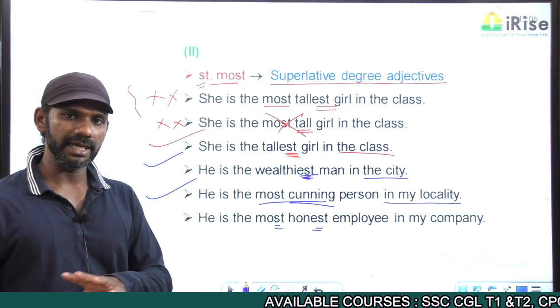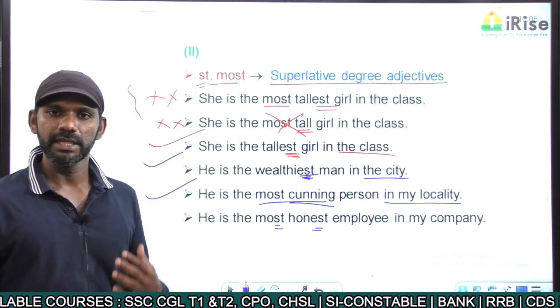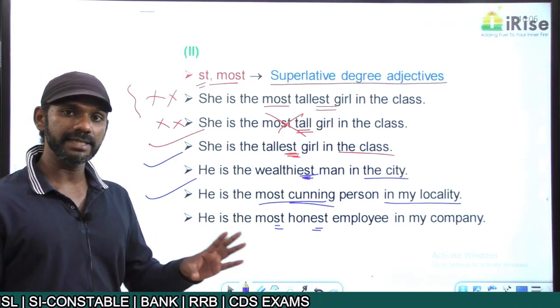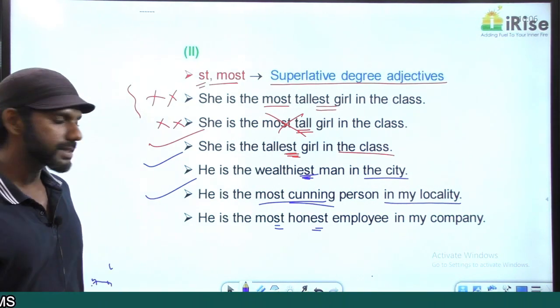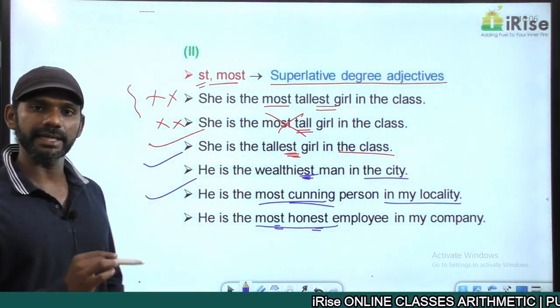We cannot add "er" to honest, so as I said, to make it comparative, we have to add "more" to it. So "more honest" becomes a comparative degree adjective. We cannot add "st" to honest, so to make it superlative, we have to add "most" to it. So "most honest" is a superlative degree adjective and it is a correct usage.